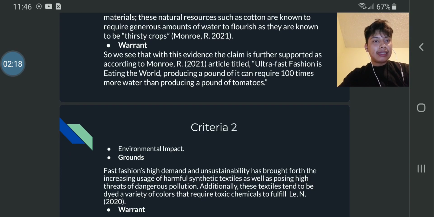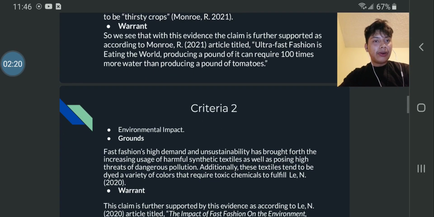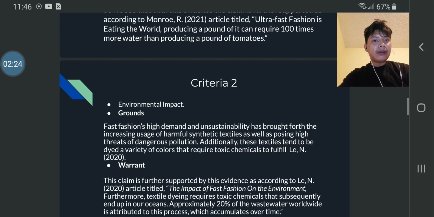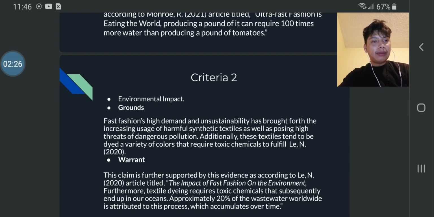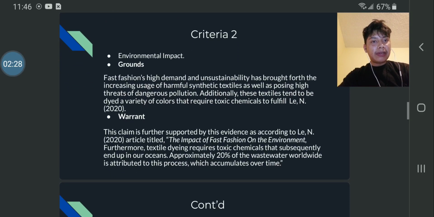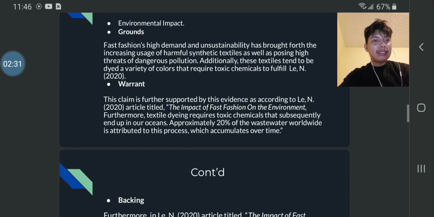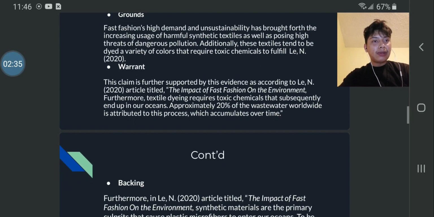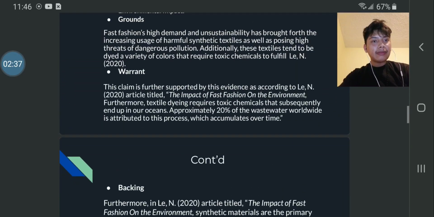Warrant. So we see that this evidence is further supported, according to Monroe R.'s 2021 article: ultra fast fashion is leading the world. Producing a pound of it can require 100 times more water than producing a pound of tomatoes. Criteria 2, environmental impact. Grounds: fast fashion's demand and unsustainability is brought forth by the increasing usage of harmful synthetic textiles, as well as posing high threats of dangerous pollution.